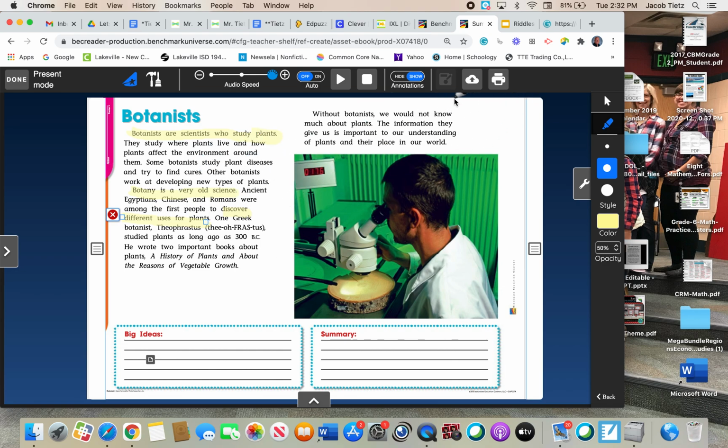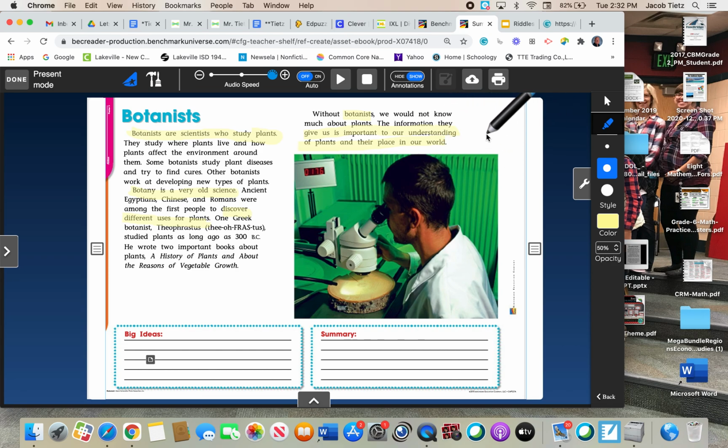Let's go to the last paragraph to see if we can find out a big idea from that. Without botanists, we would not know much about plants. The information they give us is important to our understanding of plants and their place in our world. Okay, that's just two sentences in that paragraph. And I think the big idea is that botanists give us important information of plants and their place in the world. Okay, and that's the big idea in that last paragraph.